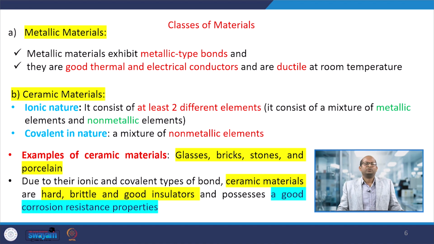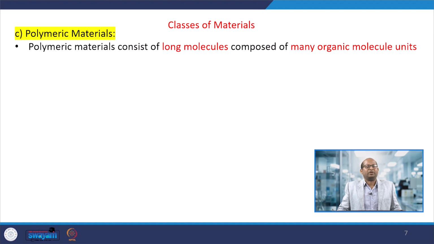A few examples are glasses, bricks, stones and porcelains. These are the classic examples of ceramic materials, since they consist of metal as well as non-metallic elements. These materials are hard, brittle and good insulators. Since they have corrosion resistant properties, we can apply them where that particular property is required for a particular application.